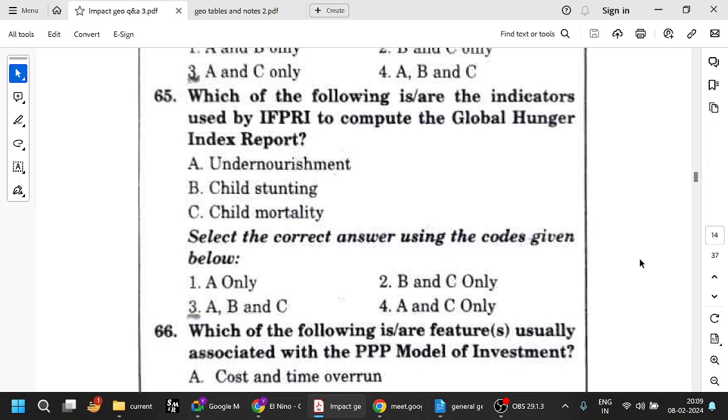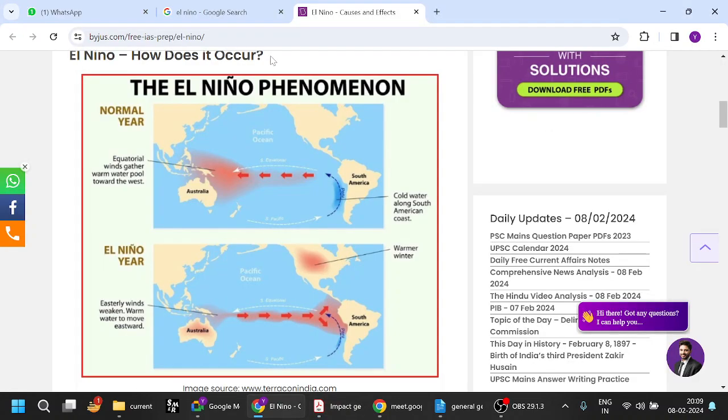So which of the following is the indicators used by IFPRI to complete the Global Hunger Index report? So undernourishment, child stunting, child mortality. So all these are important. Let us see what is IFPRI.